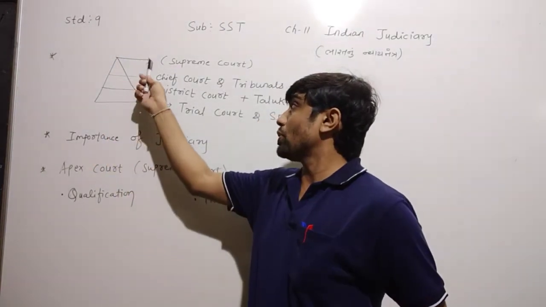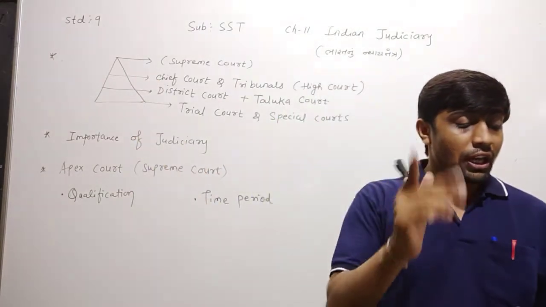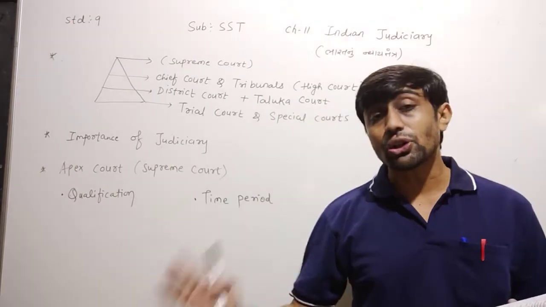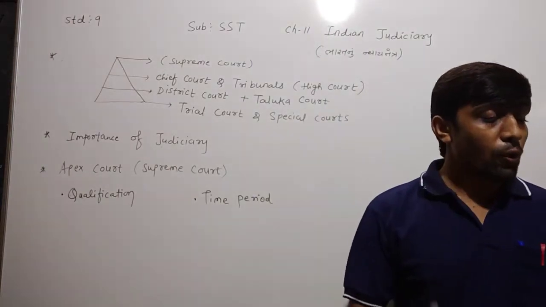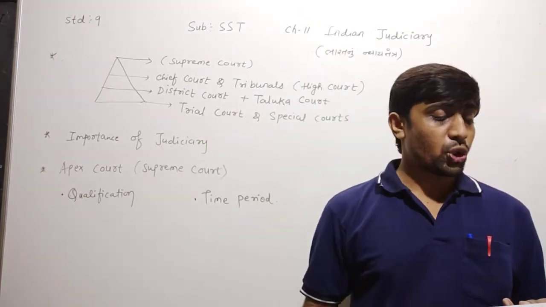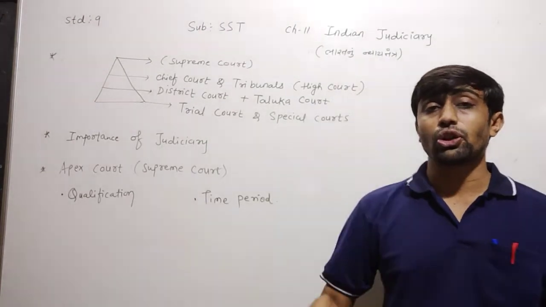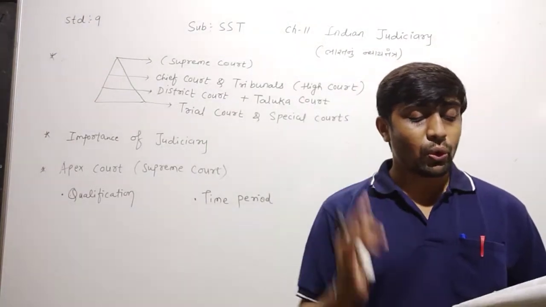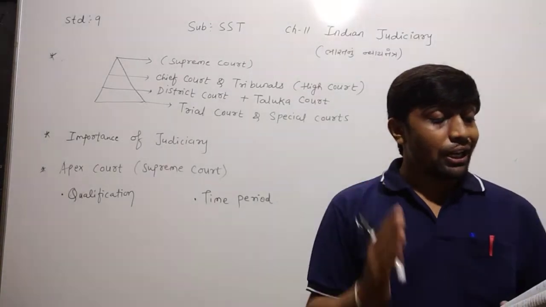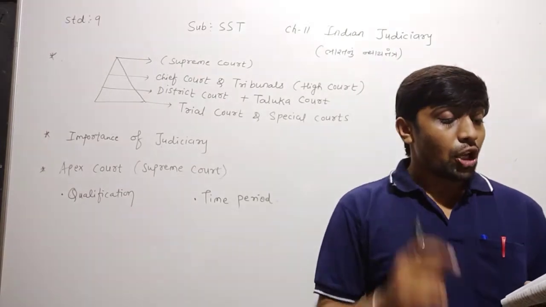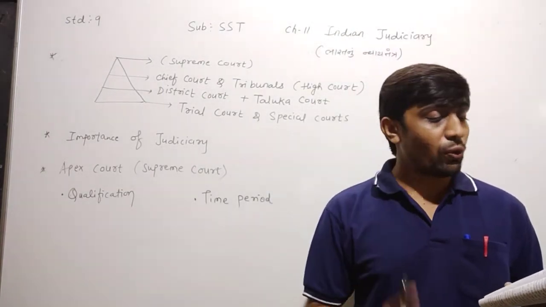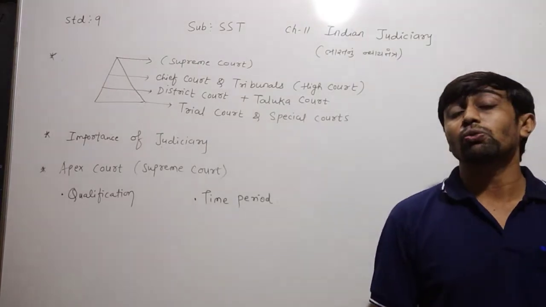The Indian judiciary: the Supreme Court is known as the apex court. As per the Constitution of India, which is the topmost judicial organization? The Supreme Court is the topmost judicial organization. It is situated in Delhi. All the civil and criminal courts of India have to work under the jurisdiction of the Supreme Court.